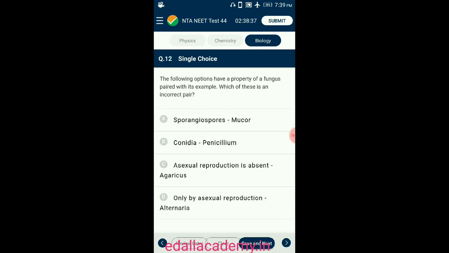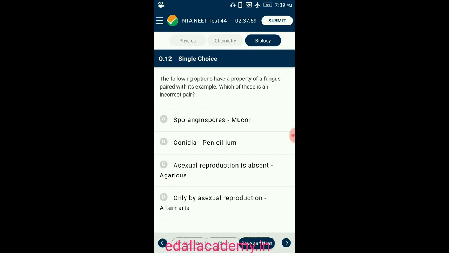Question number 12. The following options have the property of fungus paired with its examples. Which of these is an incorrect pair? In Phycomycetes, the asexual spores are endogenously produced in sporangium. Example, Mucor. In Ascomycetes, conidia are the asexual spores. Conidia are produced exogenously on the special mycelium called conidiophore. Example, Penicillium. In Deuteromycetes or imperfect fungi, only the asexual or vegetative phases of these fungi are known.